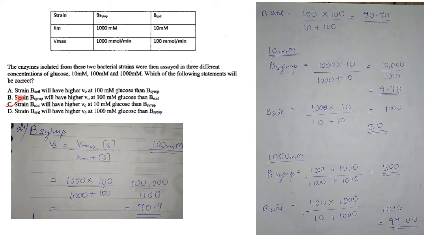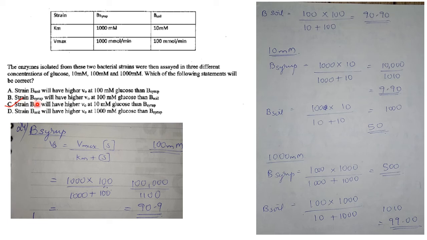So we will see the options. Strain B soil will have higher V0 at 100 millimolar glucose than B syrup. So what is B soil at 100 millimolar glucose? That is 90.9, and B syrup at 100 millimolar glucose is 90.9. So naturally that is wrong. Both are equal, both are 90.9. So A is not correct.